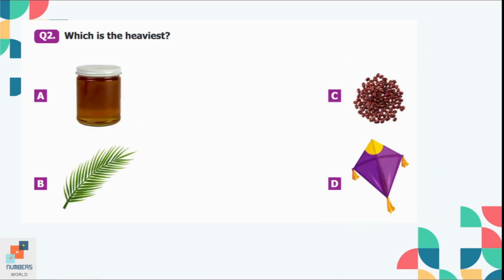Question number 2. Which is the heaviest? Option A is a jar of honey. Option B is a leaf. C is beans. And option D is a kite. So it's quite obvious that option A, the jar of honey, is heaviest of all.